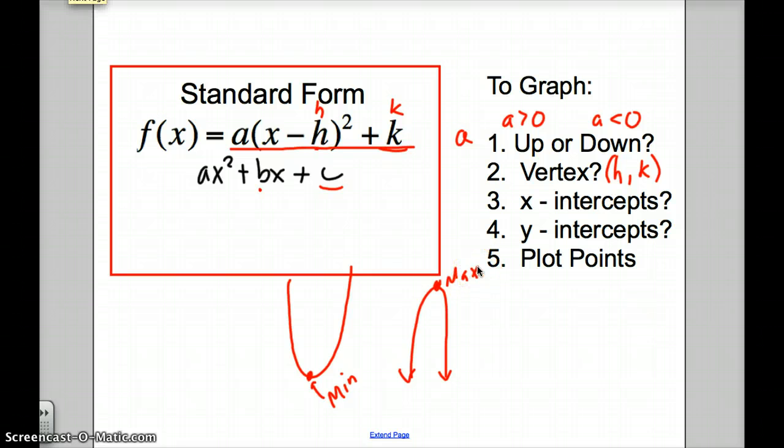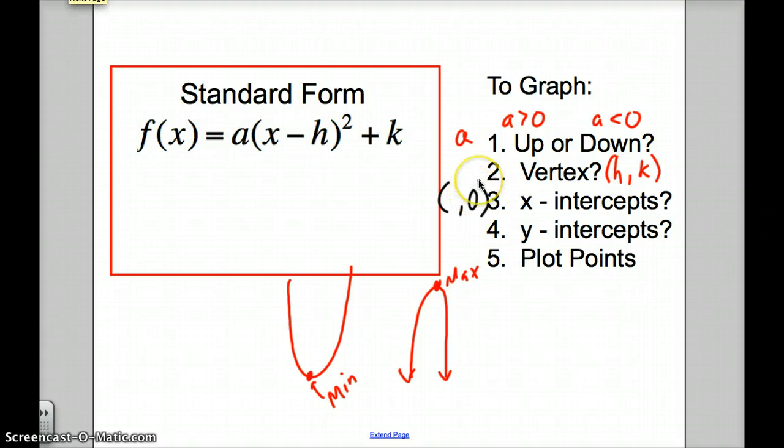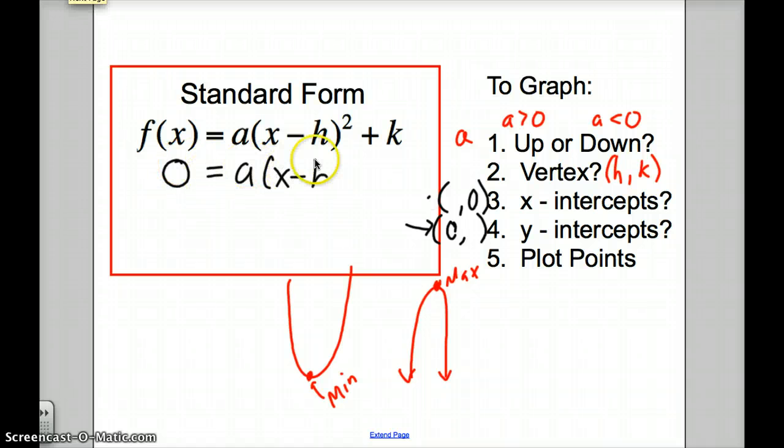Now, the next thing we want to check for are our x-intercepts and y-intercepts. We want to remember that an x-intercept has a value of 0 for y, and then a y-intercept is the opposite. So we don't know what y is, but we know x is 0. So y-intercepts are quite easy to find. We're simply going to plug in 0 for x and calculate y. But when we are looking for x-intercepts, we have to consider the opposite. We have to consider where y is 0, and we solve this equation.